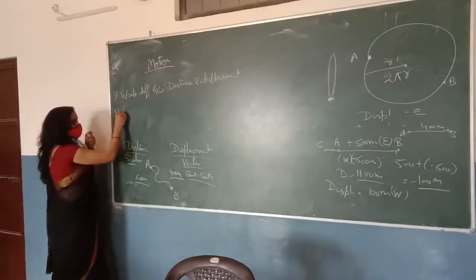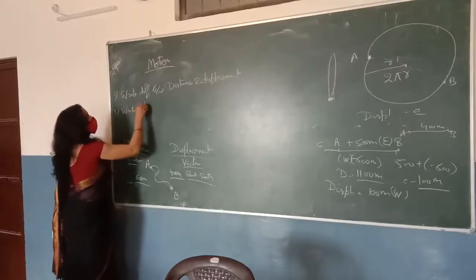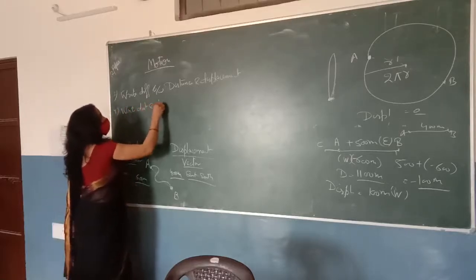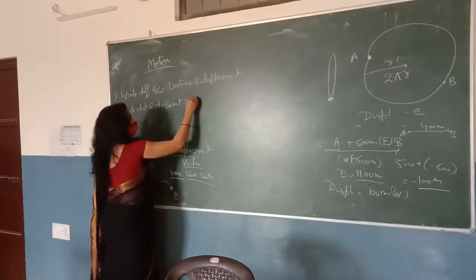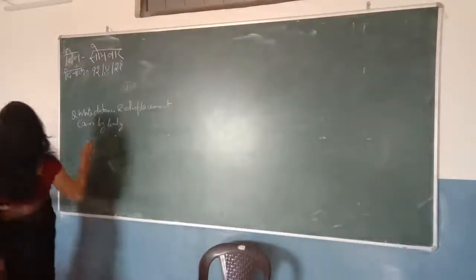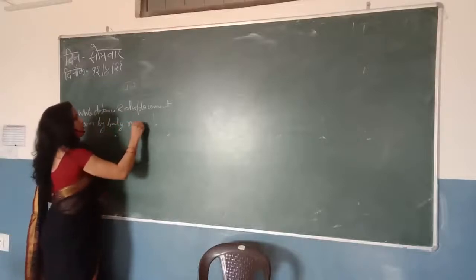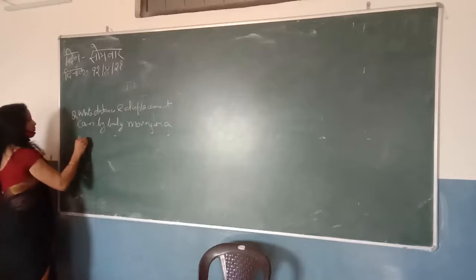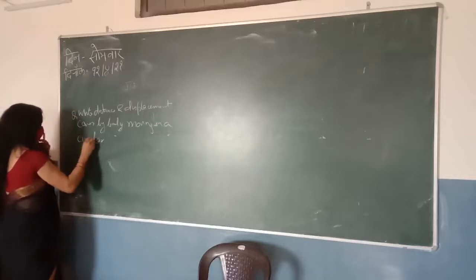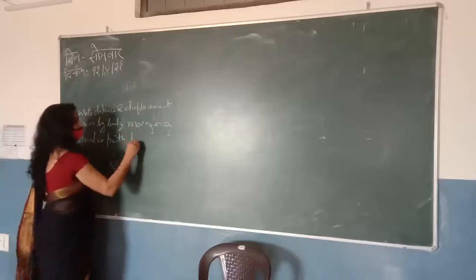So the question is: write the distance and displacement covered by a body moving in a circular path having radius r.